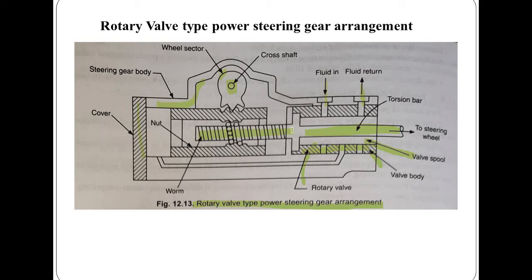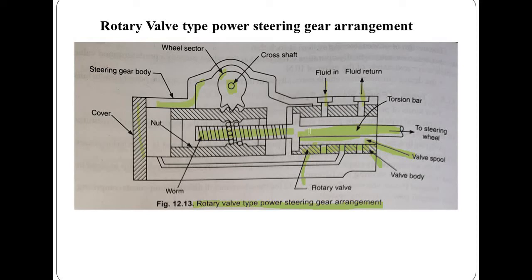The steering wheel connects with the right end of the torsion bar through a steering shaft. The other end of the torsion bar is connected with the worm and also with the spool. The rotary valve too is centered about this point.